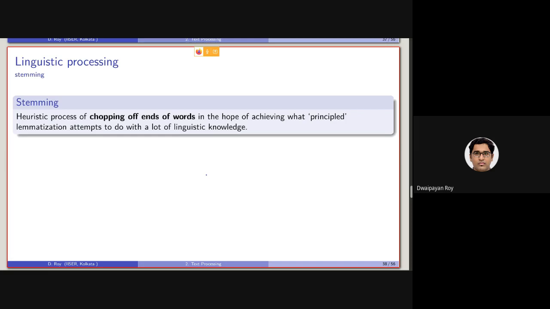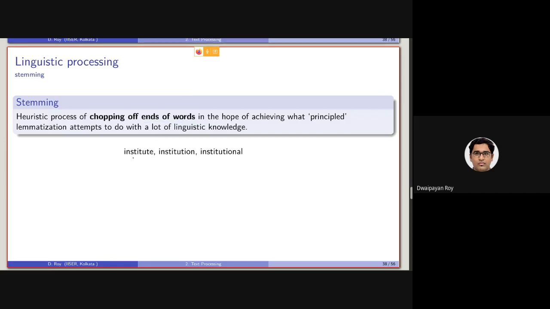Stemming is basically the mechanism which chops off the ends of words, removing or chopping off the suffix of the words, right? So the goal of stemming is to have a cheaper version of lemmatization, but one that is completely automatic.